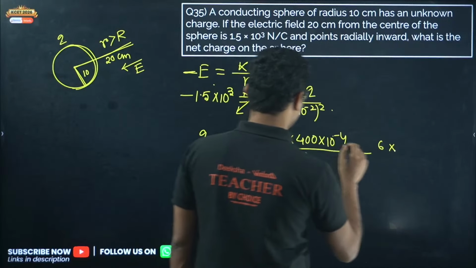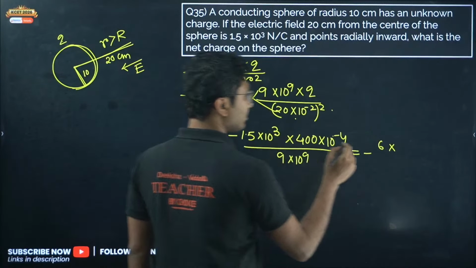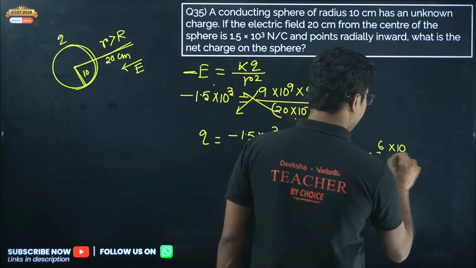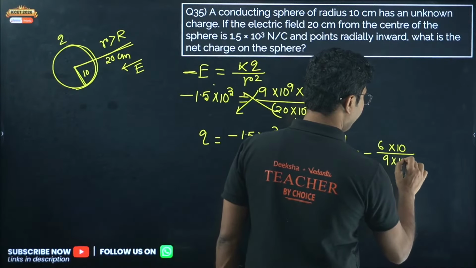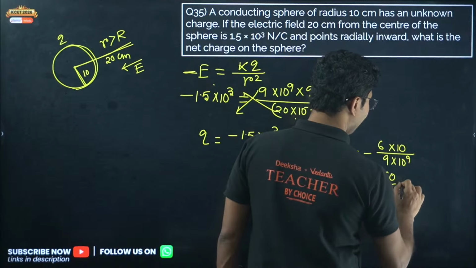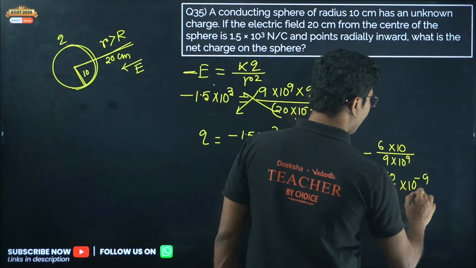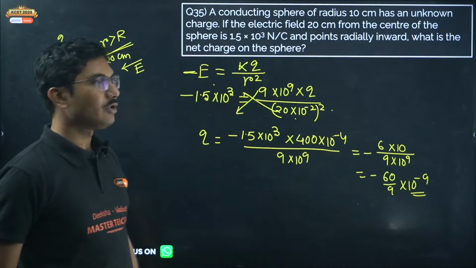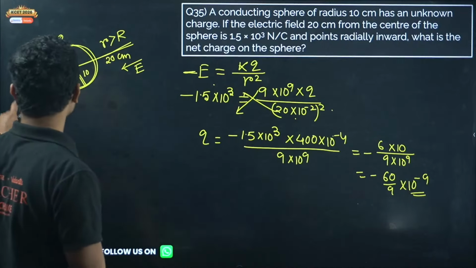4 into 1.5 is 6, so we get minus 6 into 10 to the power of 5 minus 1, that is 10 to the power of 4, divided by 9 into 10 to the power of 9. So you can say minus 60 by 9 into 10 to the power of minus 9. Why am I writing it like this instead of cancelling a zero? Because it will give me a nanocoulomb charge.